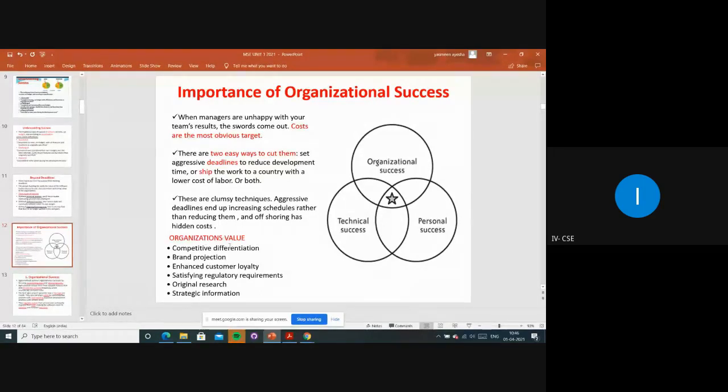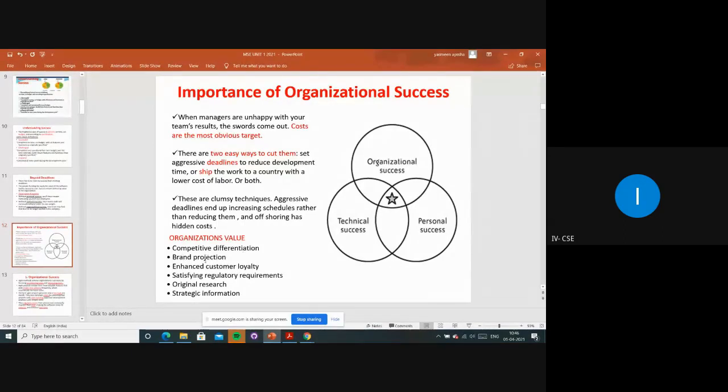So organizations mainly value things like competitive differentiation. Competitive differentiation means whenever the client or a stakeholder offers the project, at that time they will check what the differentiation is. If it is already developed, they will just take the templates and add the new things, a few more changes, right? And they take feedback from the customers or the stakeholder, and according to that they will develop, right?